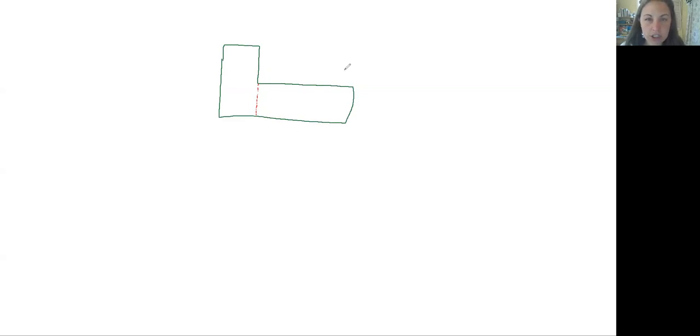So for instance, for this shape, in the example, it says it has 3 inches here and 7 inches here, and the whole bottom is 9 inches, and this side over here is 4 inches. So by breaking it into two separate shapes, this would be one rectangle that we're finding the area for, and this would be the other rectangle, and then we're going to add them together.